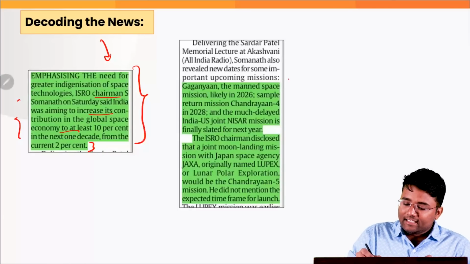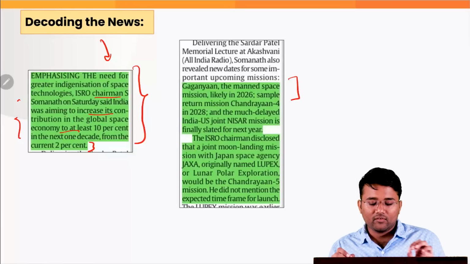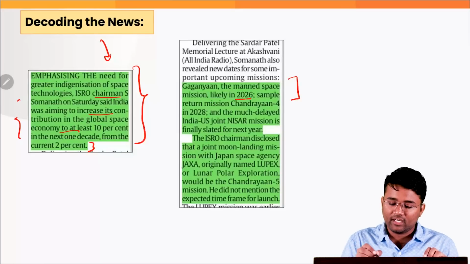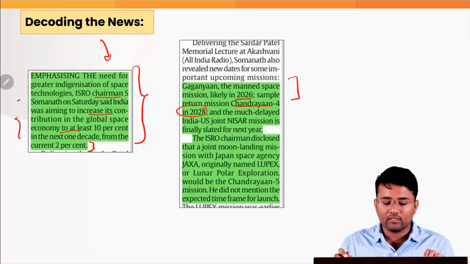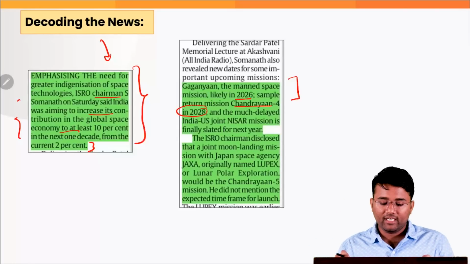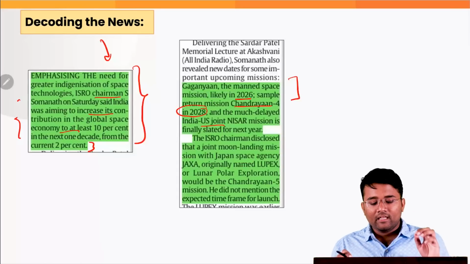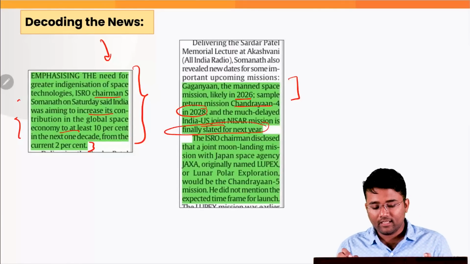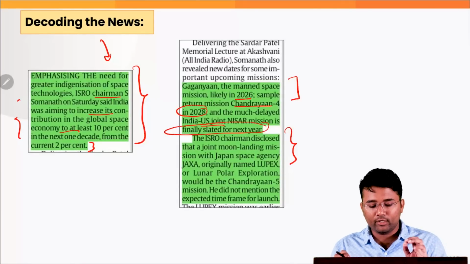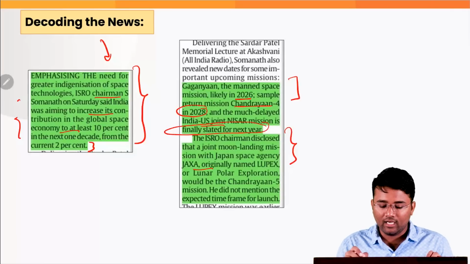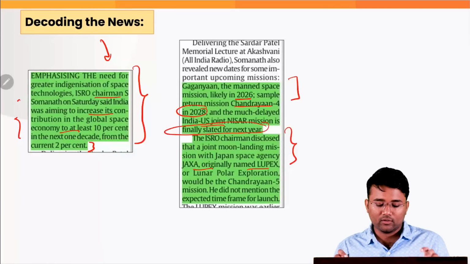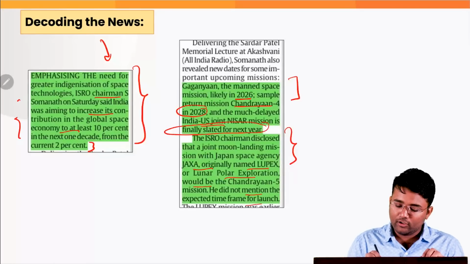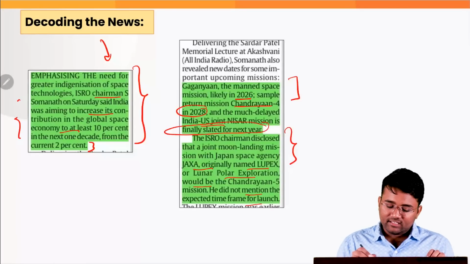Also, the article says that Gaganyaan, the manned space mission, is likely in 2026. Then there is a sample return mission, Chandrayaan 4, scheduled to be launched in 2028, and the much delayed India-US NASA-ISRO Synthetic Aperture Radar mission, NISAR, is finally slated for next year. The ISRO chairman also disclosed that a joint moon landing mission with the Japan Space Agency JAXA, originally named LUPEX or Lunar Polar Exploration, would be the Chandrayaan 5 mission, and he did not mention the expected time frame for Chandrayaan 5.